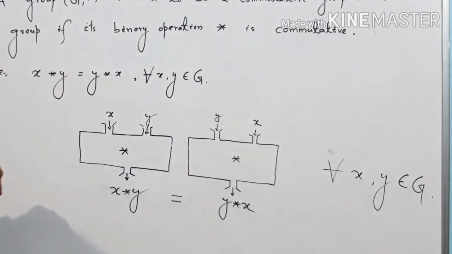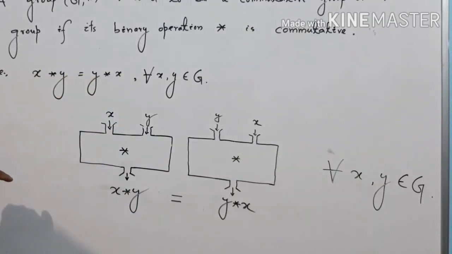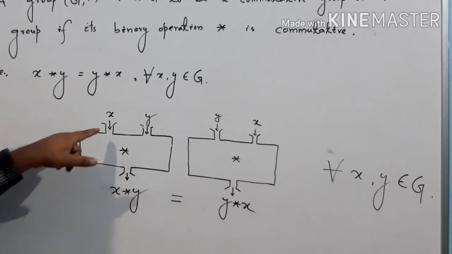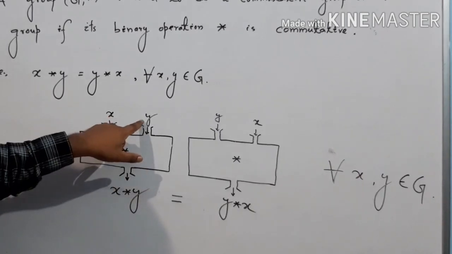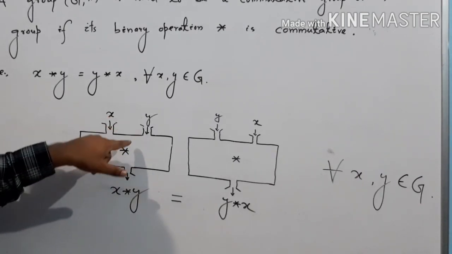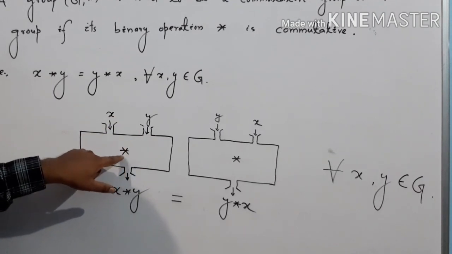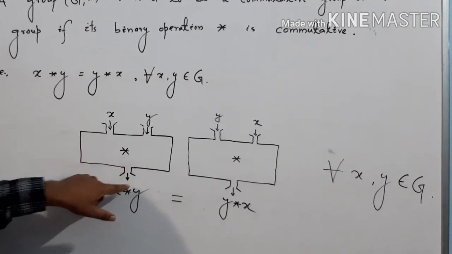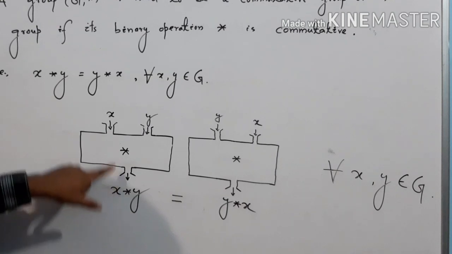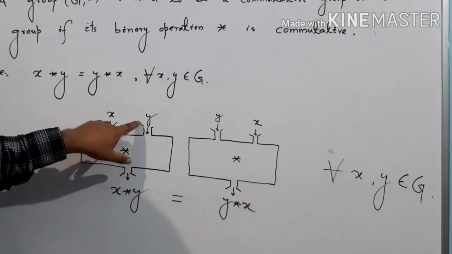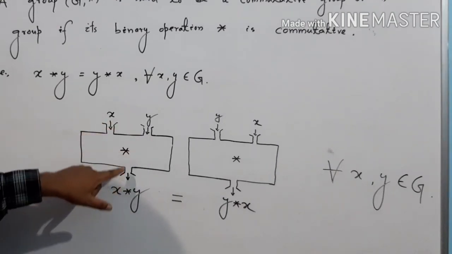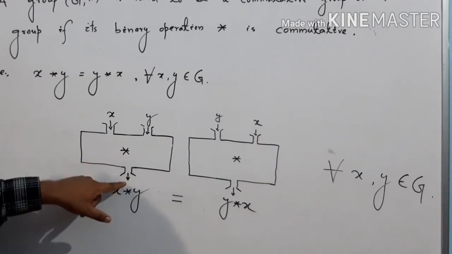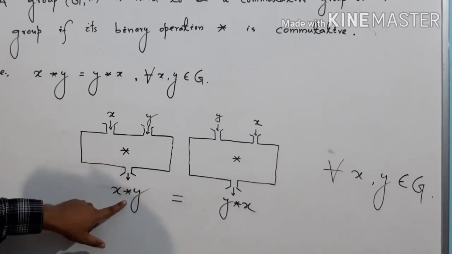And this can be easily represented by the diagram. Here x and y both are input values, and this is my binary operation star, and this gives the output value. So I have taken x and y as input, and by the operation star I got the output x star y.